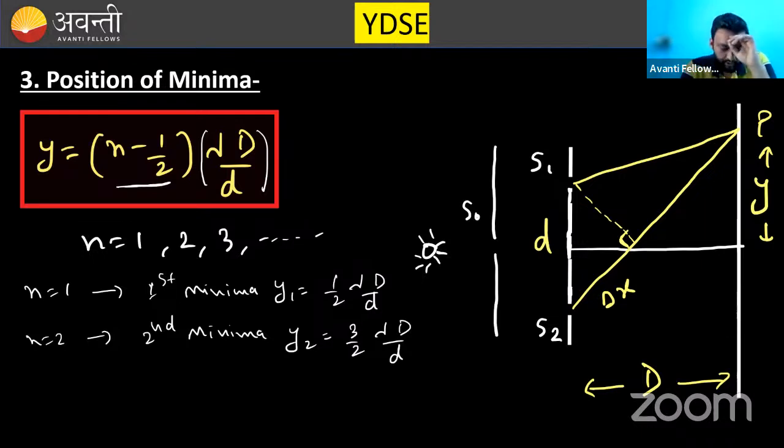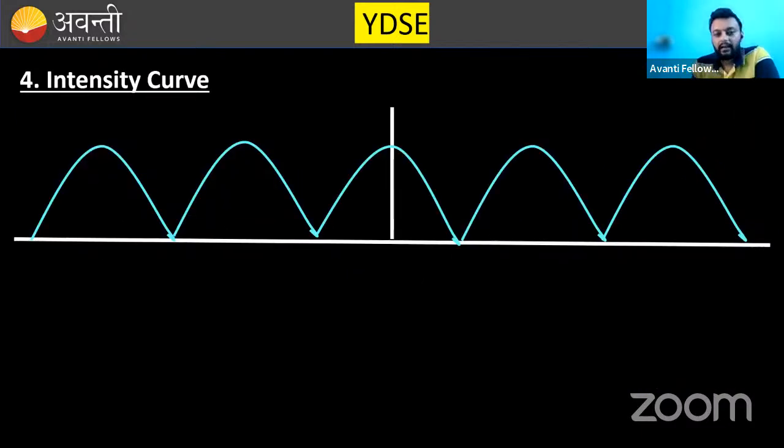So till now, what we have understood is the condition of maxima, the position of maxima, and the position of minima. Now the intensity curve. This is the position. This is the intensity. And this is the central maxima, that is O, or whatever C it is mentioned. Now the intensity is maximum. Intensity decreases, and at this point becomes 0. Intensity becomes 0, and this point is the first minima.